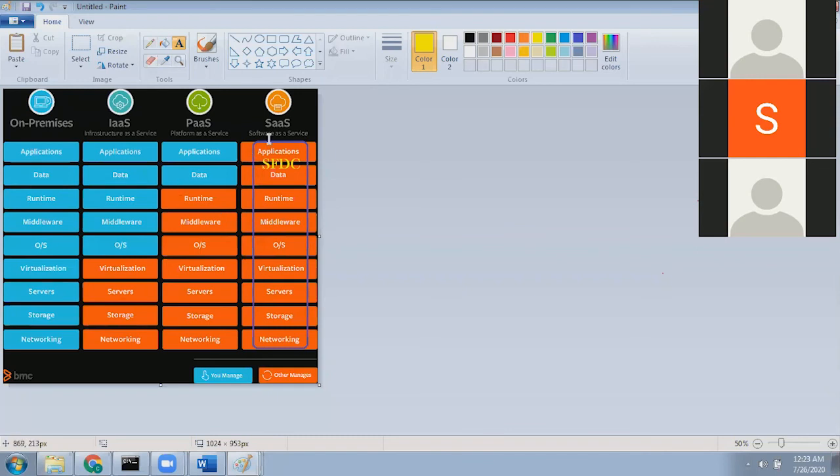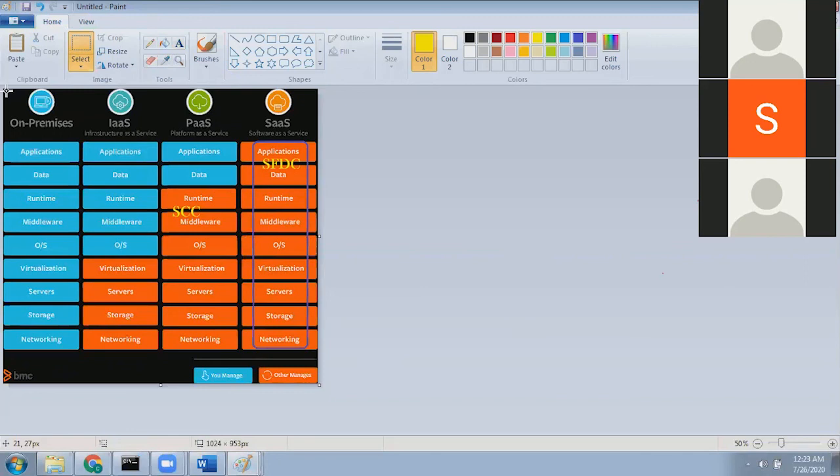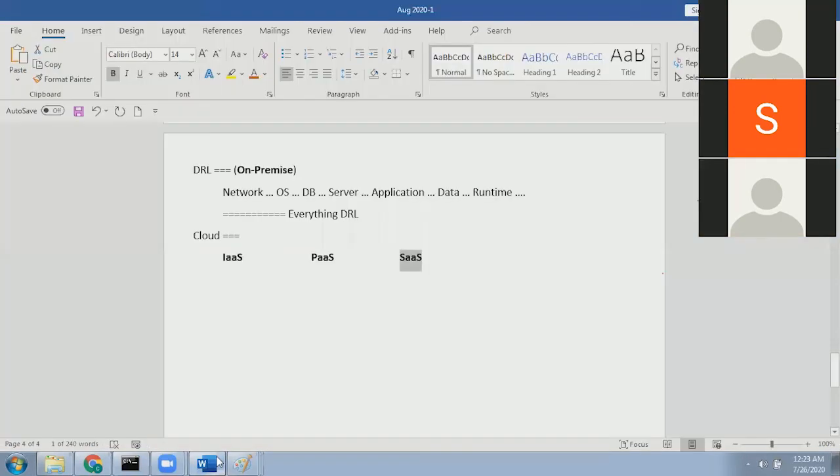So that's why if you say that my company is using SaaS, that means all of these are vendor provided. You just do some modifications for your client in the cloud itself. That is the excellent advantage with SaaS. But PaaS is our SCC. Sorry, SAP Commerce Cloud is the example for PaaS. This is one of the nice, excellent examples to understand what is the cloud, what is IaaS, what is PaaS, what is SaaS.